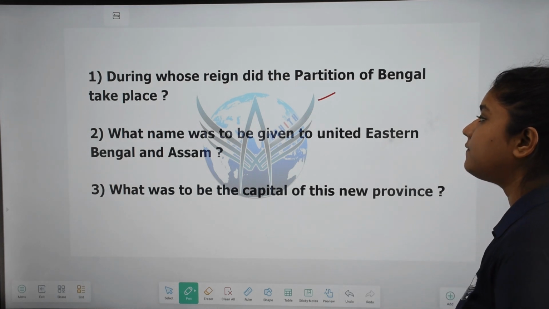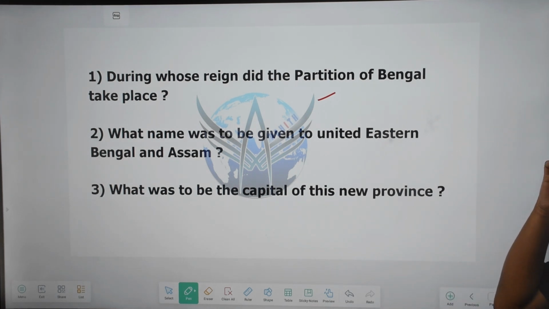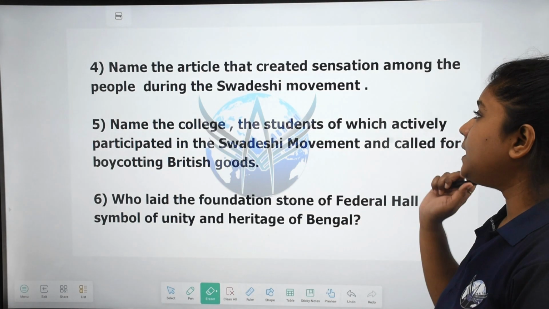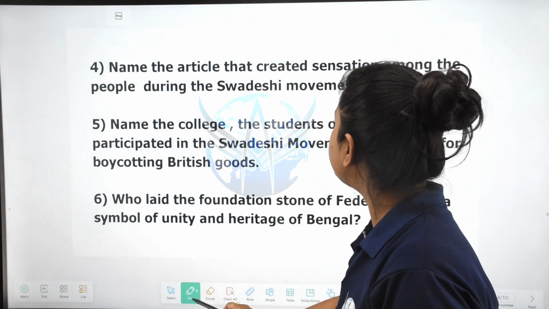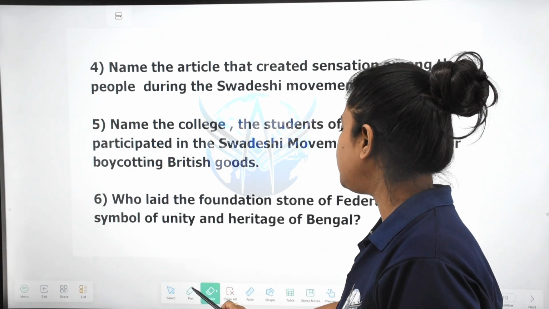What name was to be given to United Eastern Bengal and Assam? Eastern Bengal and Assam is the answer. Okay. Then what was to be the capital of this new province? Dhaka. Name the article that created sensation among the people during the Swadeshi movement.